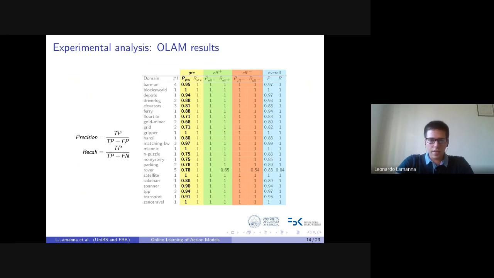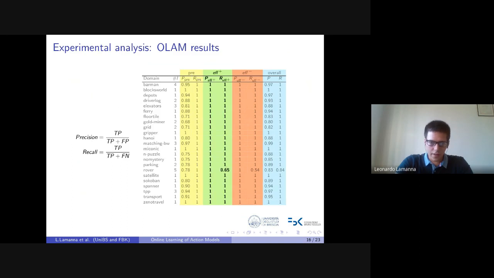That is, all unnecessary preconditions are removed, while in other domains it is quite high, but does not equal 1 since there are some static predicates that are true in all states reachable from the initial one. So OLAM cannot reach a learning state to check whether these are really preconditions or not. The preconditions recall is always 1, and this is because the initial set of preconditions contains all the positive literals involving input operator object types. So there are no missing preconditions since the beginning.